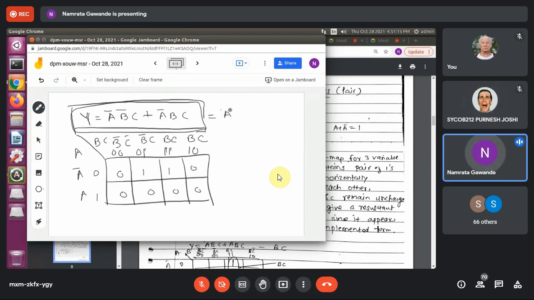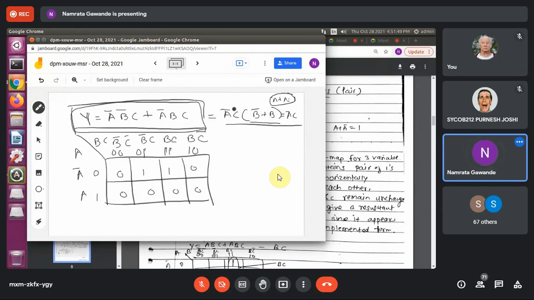So I can write A'C and B' plus B. B' plus B is nothing but 1, it always gives one value. Based on that, I will say A'C dot 1, which means the output is A'C. This is as per the laws and postulates that we have seen.